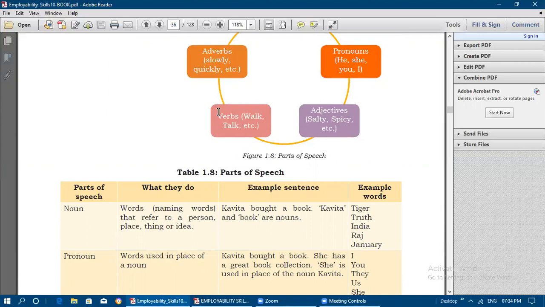Verbs: talk, walk, see, speak, run. Adverbs describe the verb, how the verb is, what action the verb is doing, slowly or quickly.